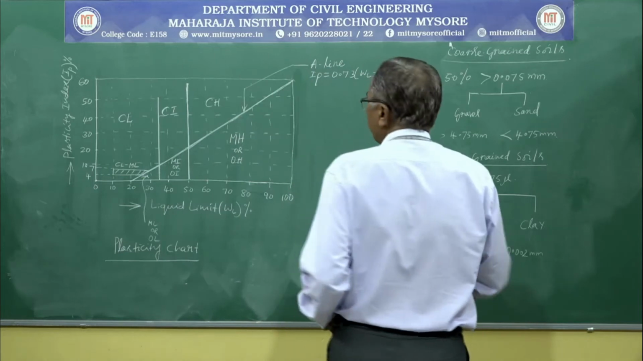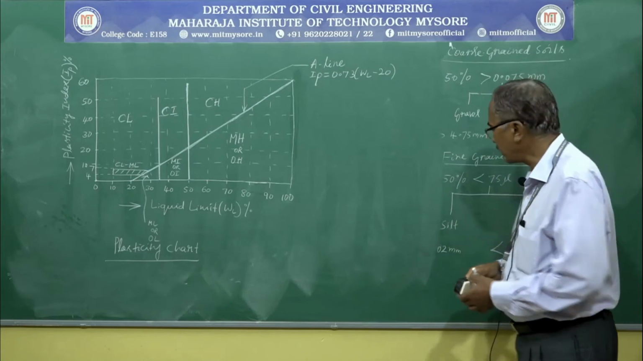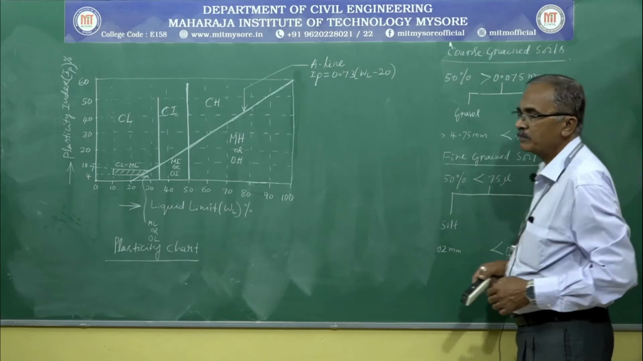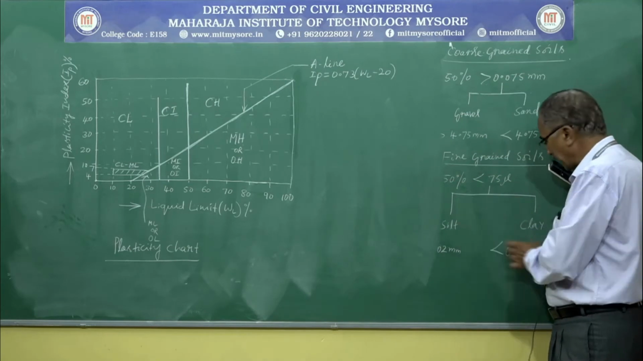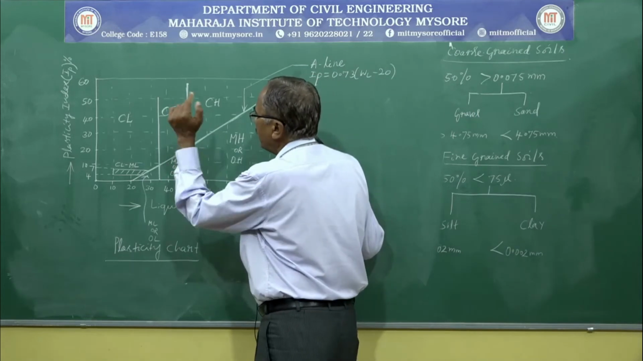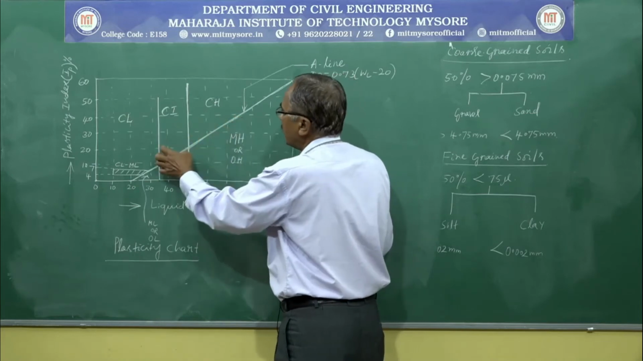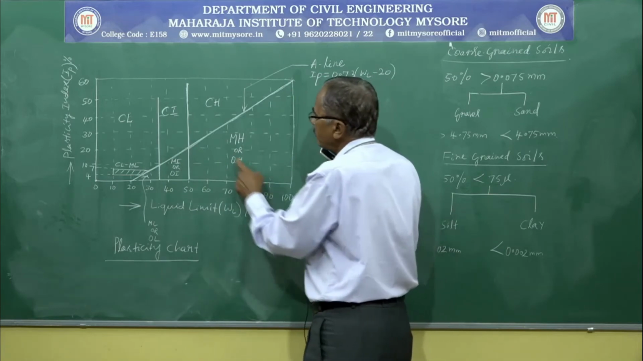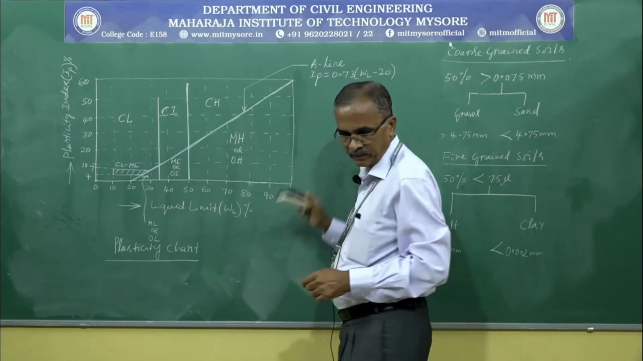The plasticity chart can be used as a basis to further refine the classification of fine grained soil along with particle size. Based on particle size, to begin with, we can name the soil as silt or clay. Further, it can be classified in a refined manner. Above the A line, soils are considered clay soil, and below the A line, soils are considered silty soil.